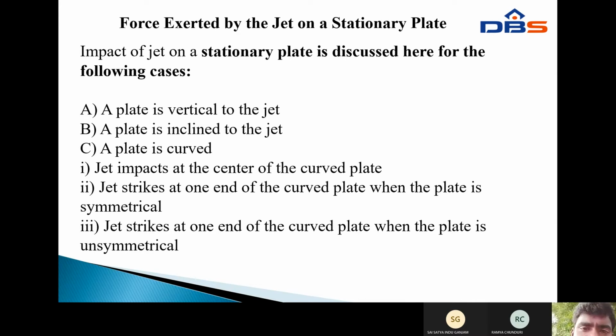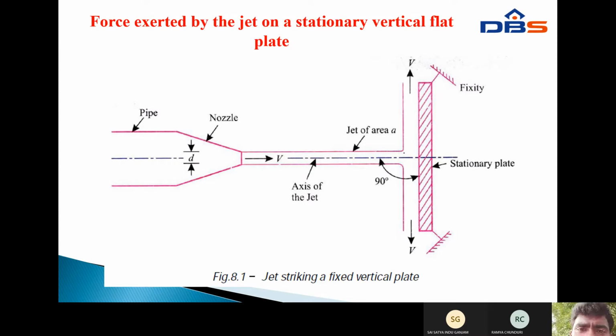This is the force exerted by the jet on a stationary vertical plate, as shown in the figure. First part, the pipe. The pipe is connected at the end to a nozzle. The nozzle is connected at the end of the pipe. The nozzle's purpose is to convert the pressure energy into velocity energy.